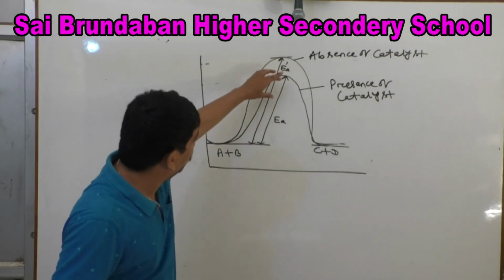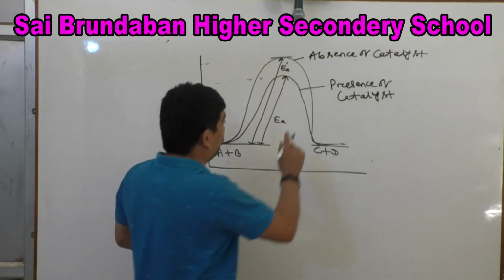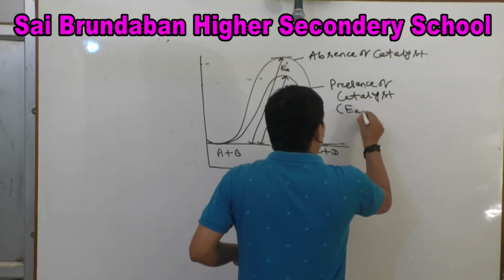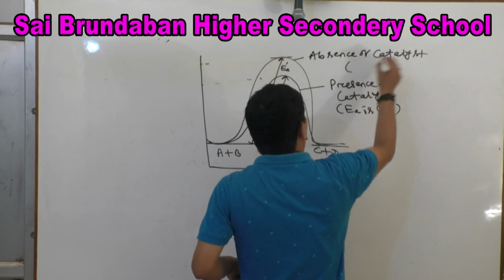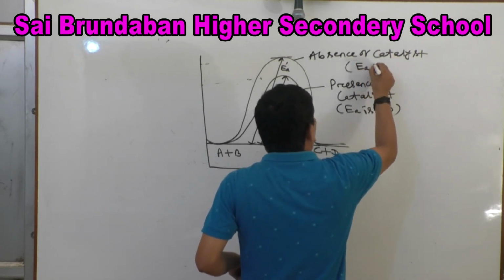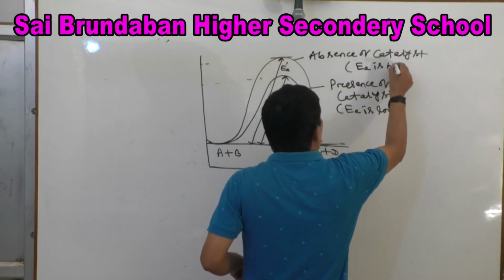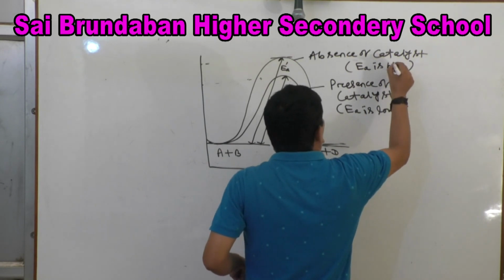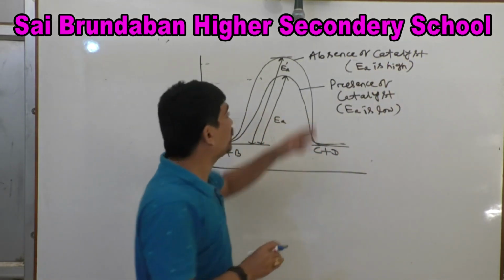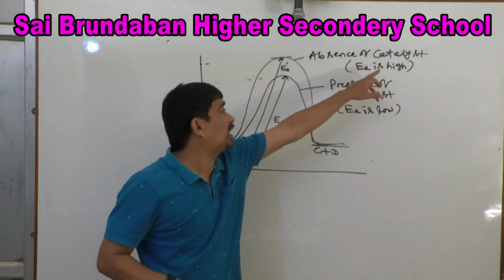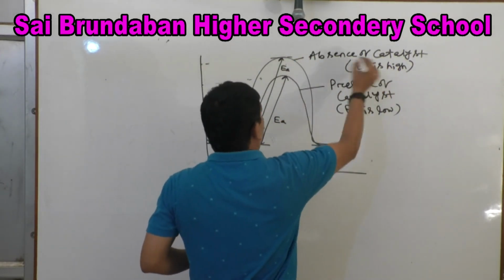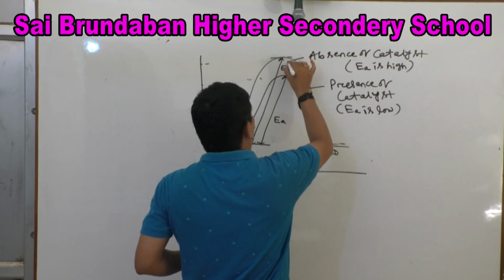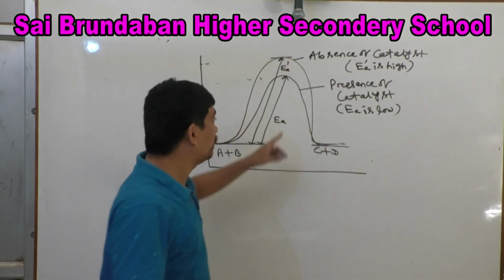In the presence of catalyst, EA is low. In the absence of catalyst, EA is high. Or, EA dash is high in the absence of catalyst, and in the presence of catalyst EA is low.